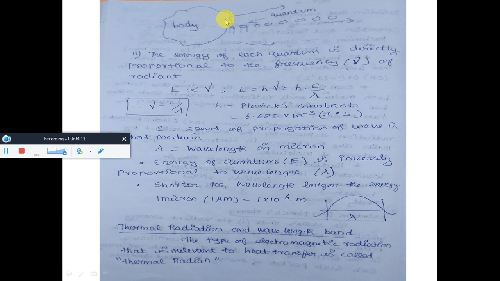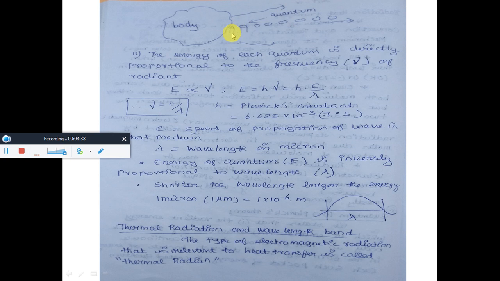So this quantum or Planck's theory means every body above 0 Kelvin will definitely emit radiation. But the radiation will not be in a continuous form; it will be in a discontinuous form, in the form of discrete packets. These discrete packets are named quantum, or quantum energy.